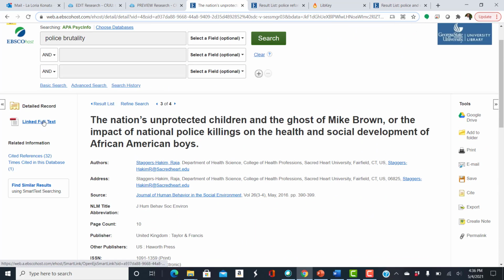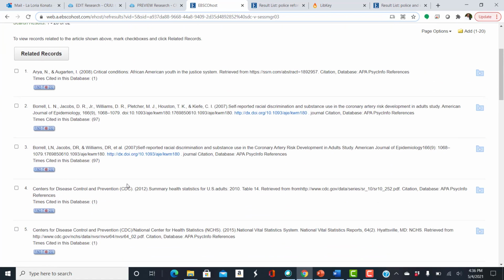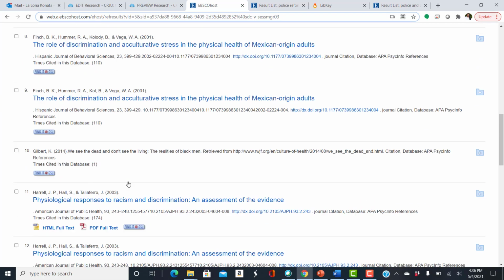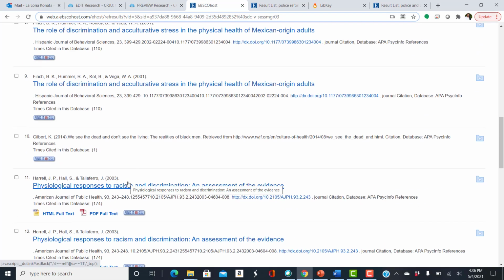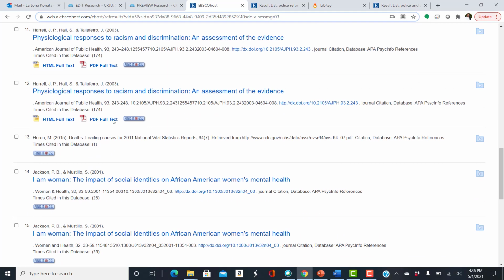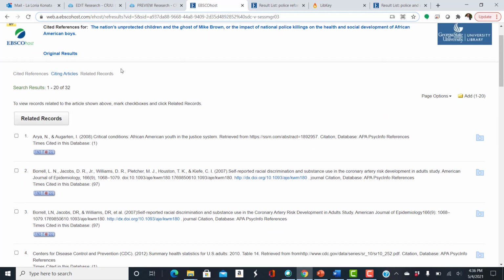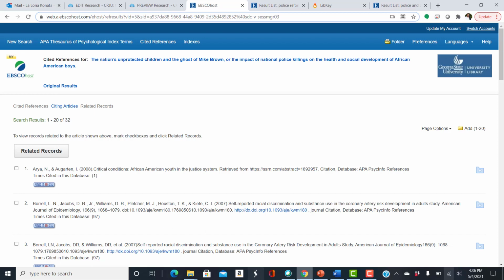The link to full text is there. Again, the cited references are the references in this article that could lead you to other results. Now the articles in that bibliography will not all be focus group articles, so keep that in mind.